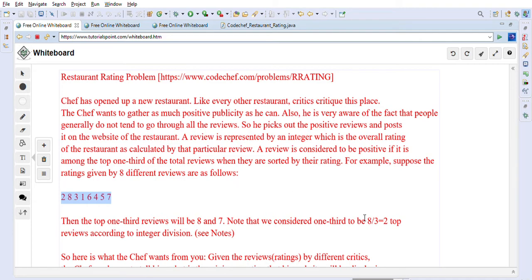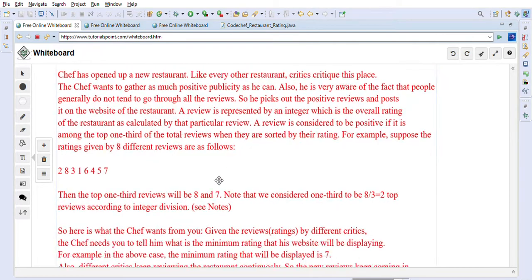So 8 divided by 3 will give us 2 basically. So we have to pick up top 2 reviews. The topmost is 8 and the second one is 7, right? So in this case, these are the two topmost reviews we have to pick, as they said here, 8 and 7.